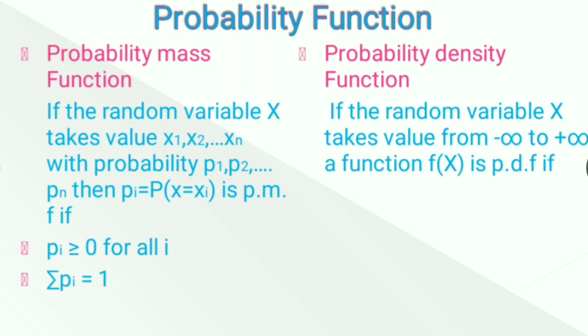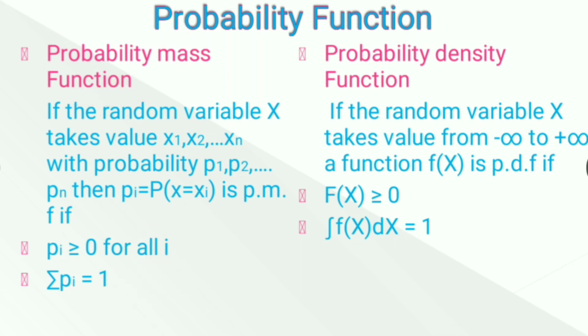Similarly, if we have a random variable x taking values from -infinity to infinity, then a function f of x is called the probability density function if all the values of the function are greater than or equal to 0 and the integration of the function from -infinity to infinity is equal to 1. In the case of a discrete random variable, we have the probability mass function and it should have these two properties.